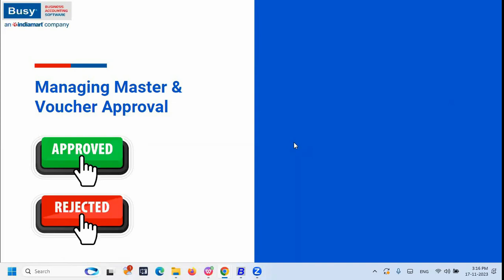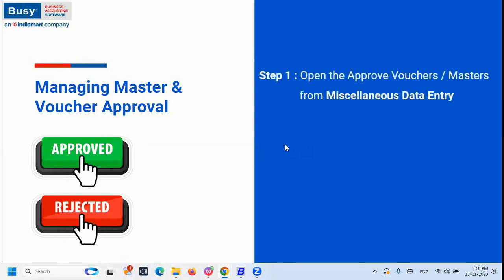And next is managing master and voucher approval. After the configuration, you just manage your masters and voucher approvals. Open the vouchers or masters. You have an option called miscellaneous data entry under the administration menu. Go to there, and after that, you get the option called miscellaneous data entry. In that, you have an option called mark voucher and master approve or reject.